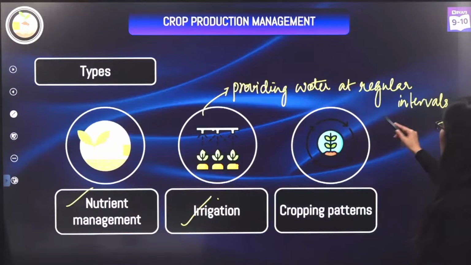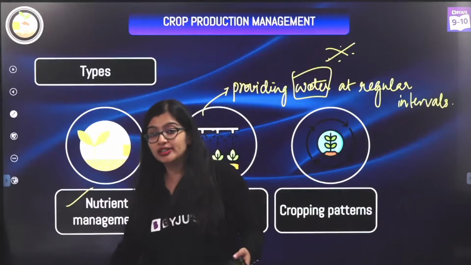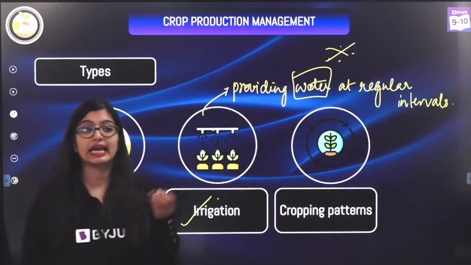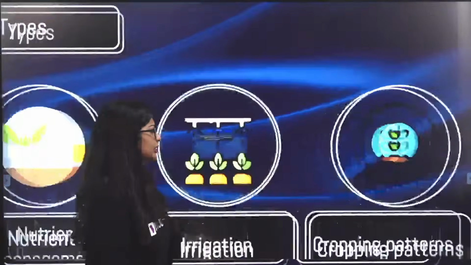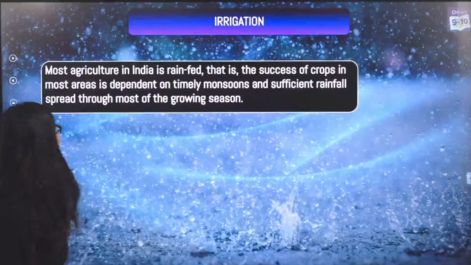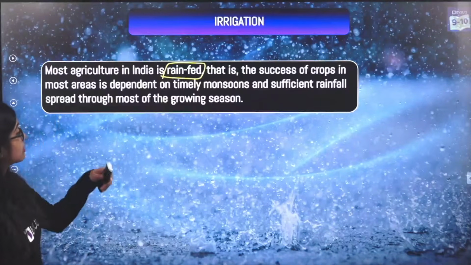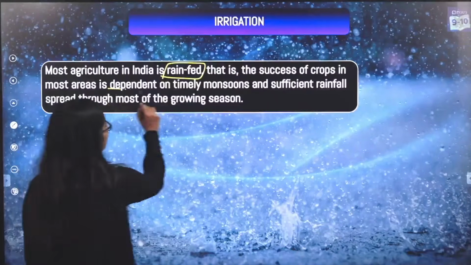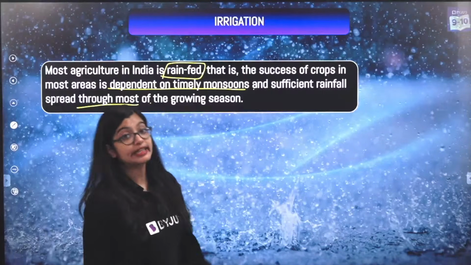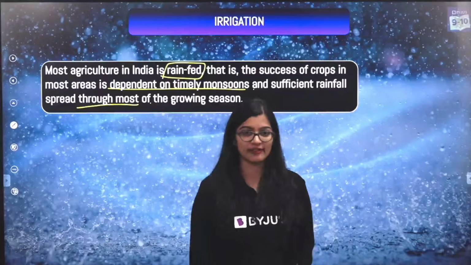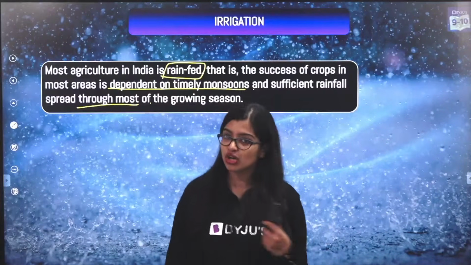Now when we talk about water, yes, water is extremely important because water helps in the absorption of nutrients, it helps in protecting the plant during frost times, right? It's extremely important. In India, we know that monsoon happens, and the success of the crops in most areas is dependent on monsoons, right? If sufficient monsoon is there, then of course it is good. Too much monsoon is not very good, like how in Bangalore, it's been raining for quite some time, right? So too much monsoon is also not very good.